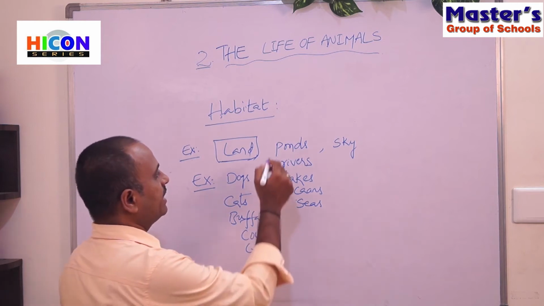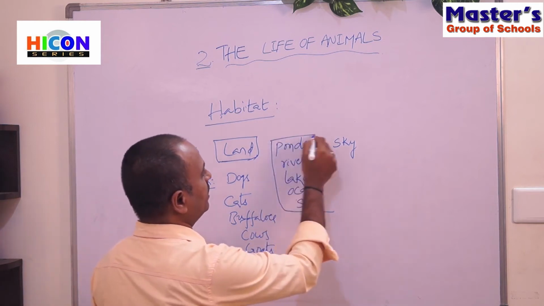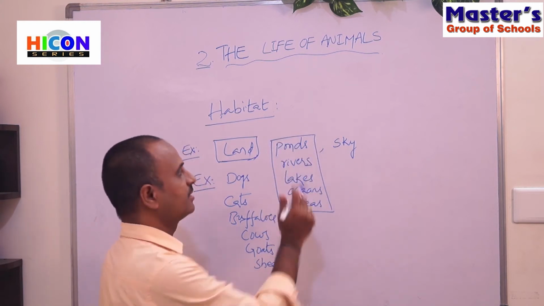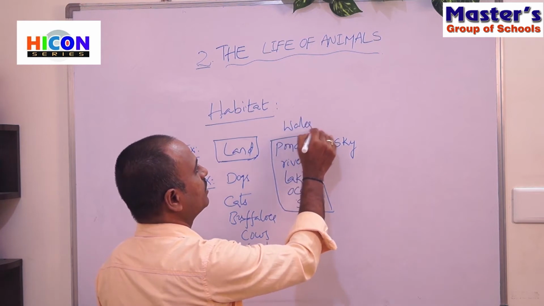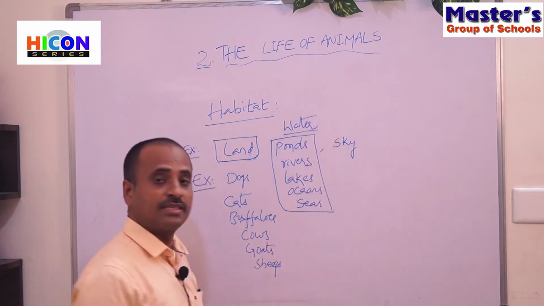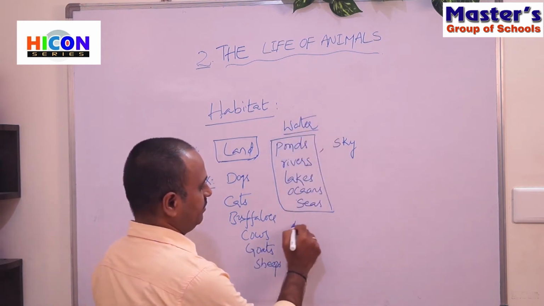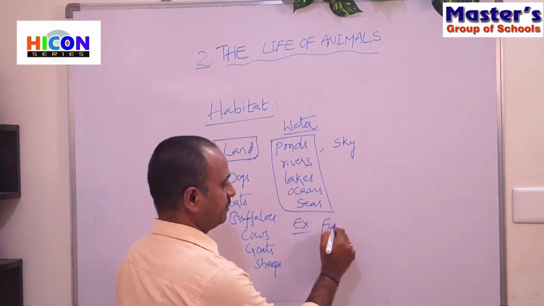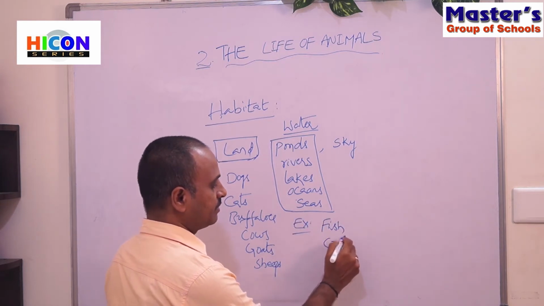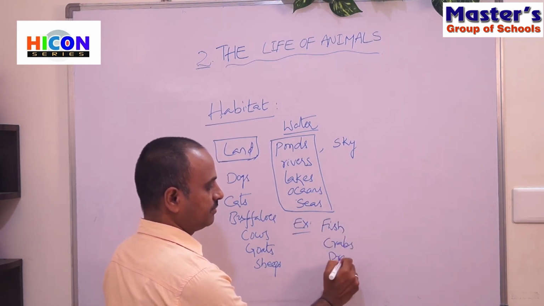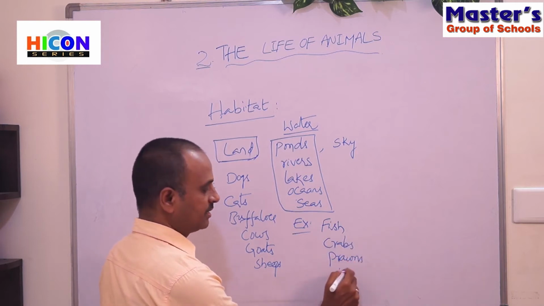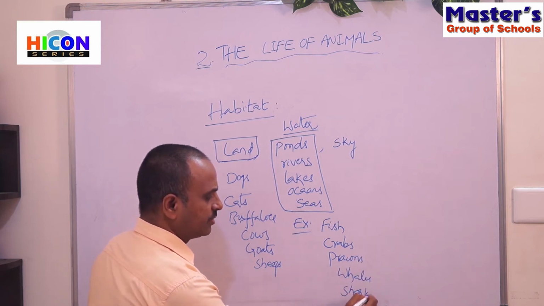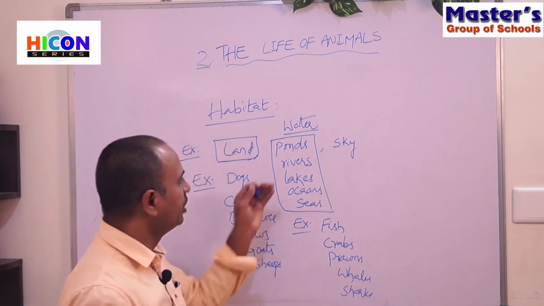Let us see the animals which live in water, that means ponds, rivers, lakes, oceans and seas. These are called water bodies. Let us see which animals live in the water. The animals which live in the water are, for example, fish, crabs, prawns, whales, sharks, etc. These are the animals which live in water.